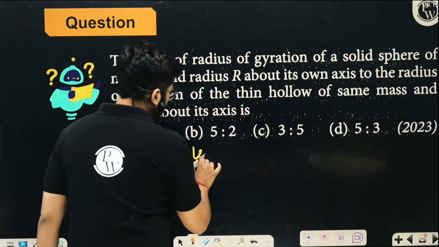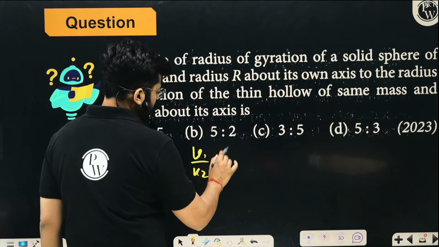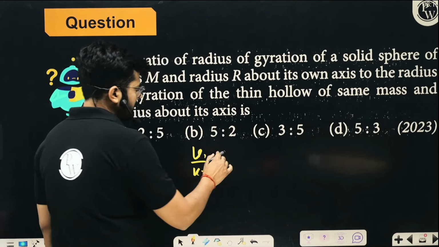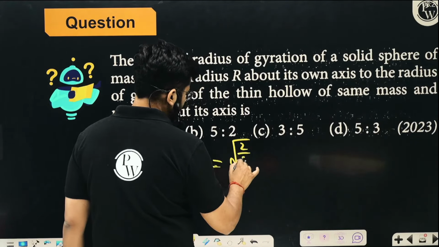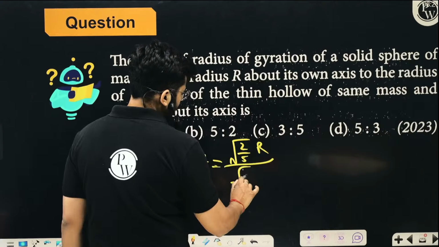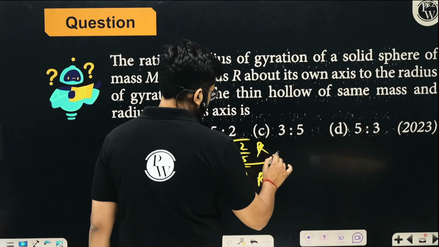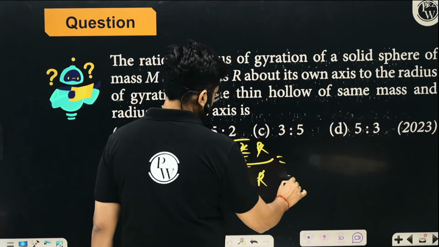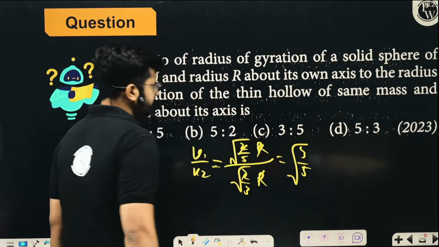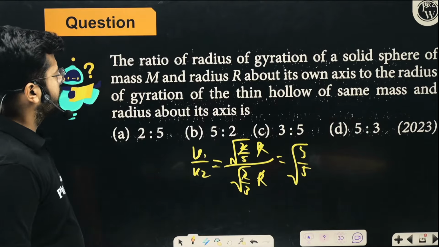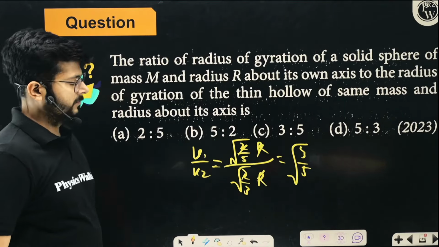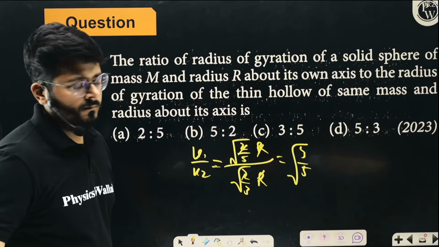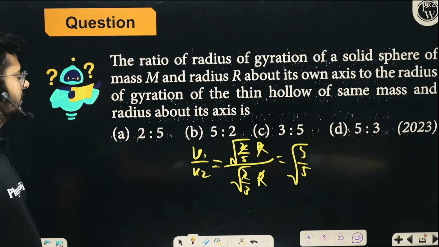So looking at the values, k1 upon k2, this is just pure expertise on these topics. You can go ahead with that. Root 2 by 5 r and root 2 by 3 r, right? So root 3 by 5 will be the answer. So basically none of the options is actually correct.